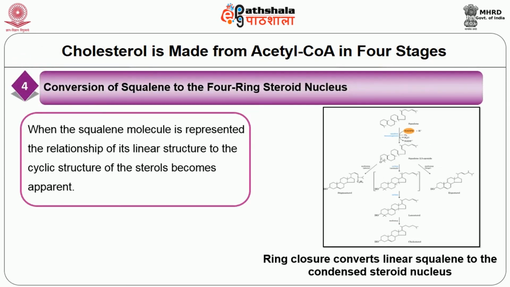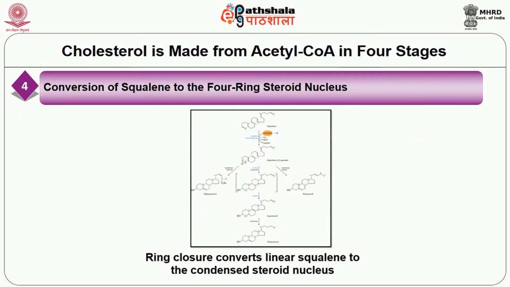Stage 4, conversion of squalene to the 4-ring steroid nucleus. When the squalene molecule is represented this way, the relationship of the linear structure to the cyclic structure of the sterol becomes apparent. The first step in the sequence is catalyzed by a mixed function oxidase, for which the co-substrate is NADPH. The product is an epoxide, which in the next step is cyclized to the steroid nucleus. The final product of this reaction in animal cells is cholesterol. In other organisms, slightly different sterols are produced.